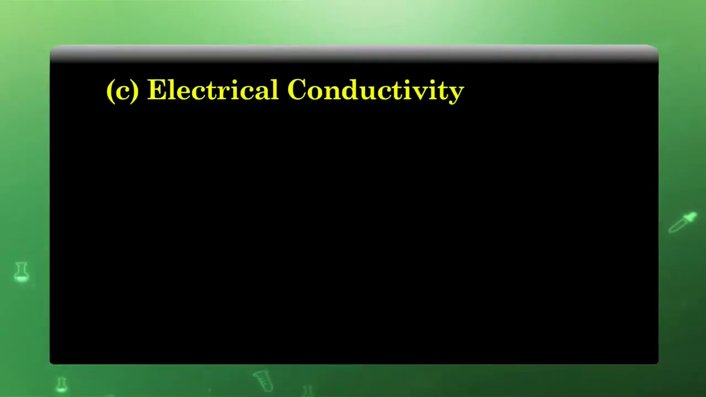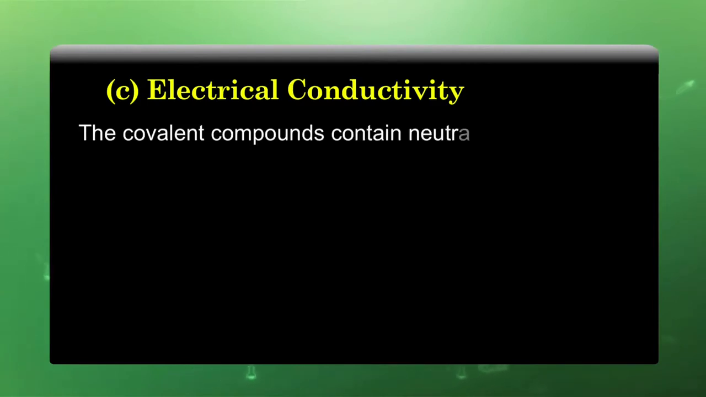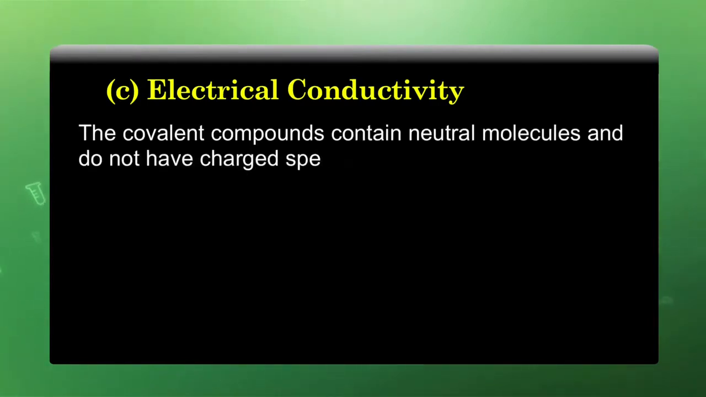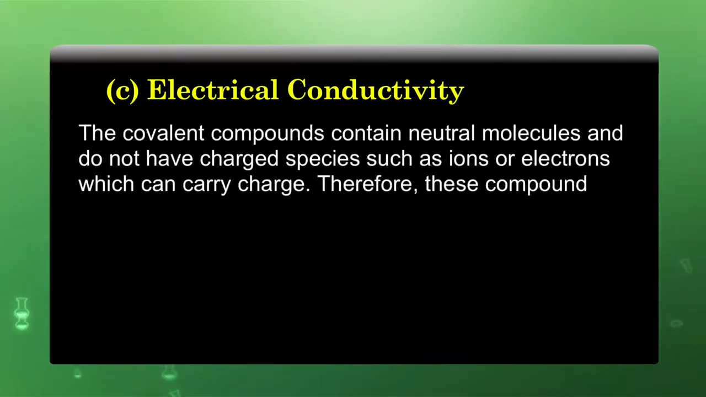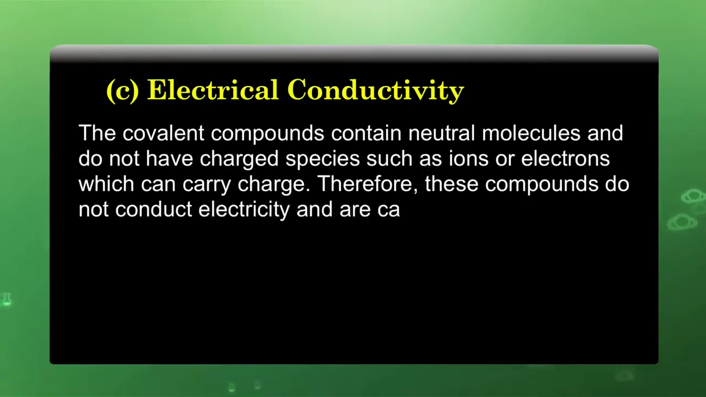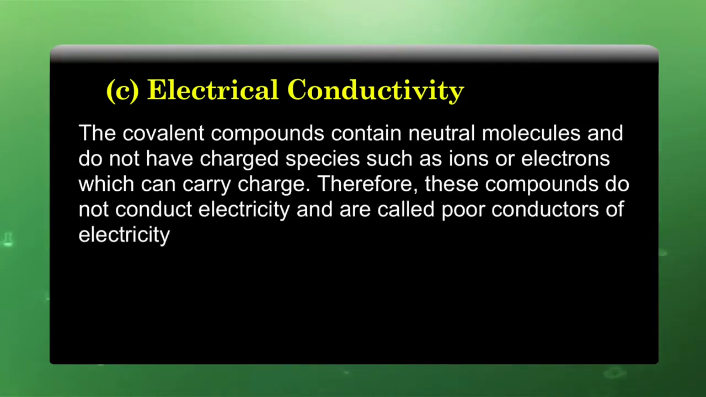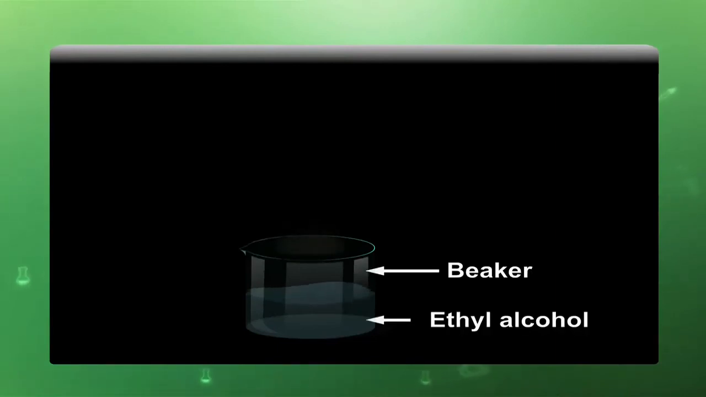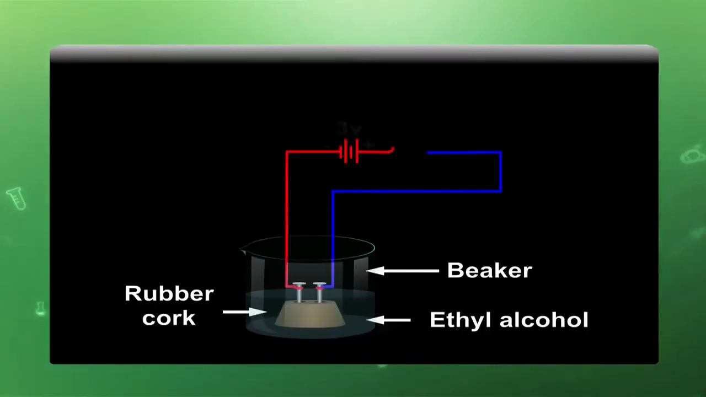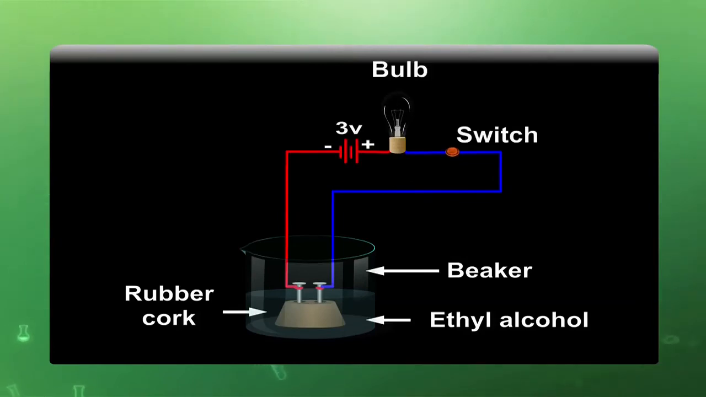Electrical conductivity. The covalent compounds contain neutral molecules and do not have charged species such as ions or electrons, which can carry charges. Therefore, these compounds do not conduct electricity and are called poor conductors of electricity. Let us watch this video, which shows that covalent compounds like ethyl alcohol, when allowed to pass electricity, do not conduct electricity. That is the experimental verification, which shows that the covalent compounds are bad conductors of electricity.